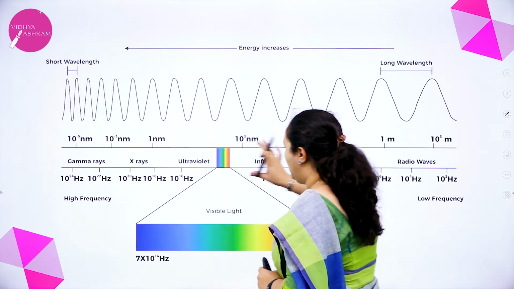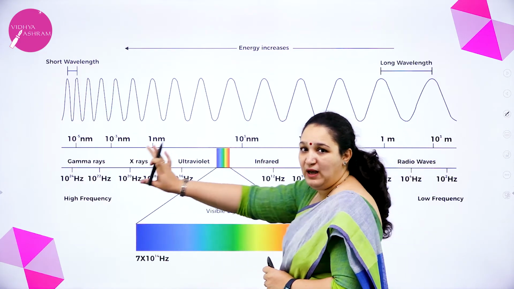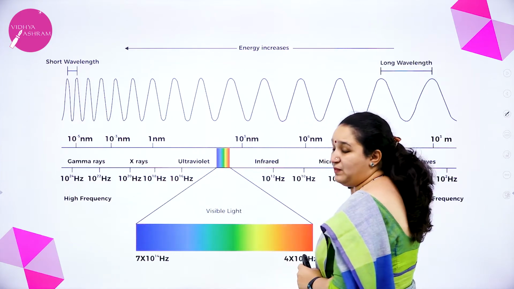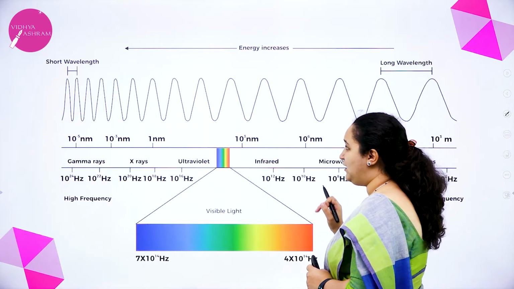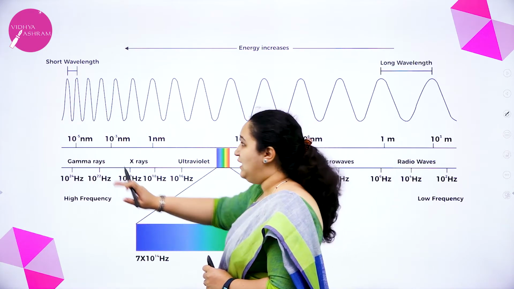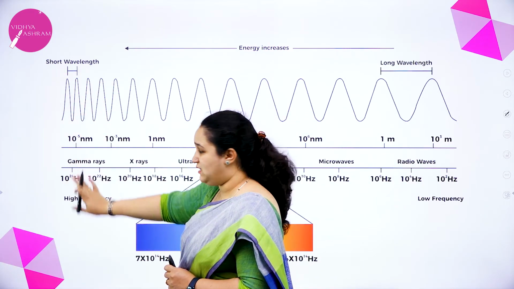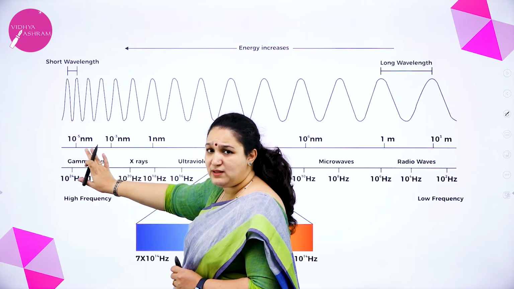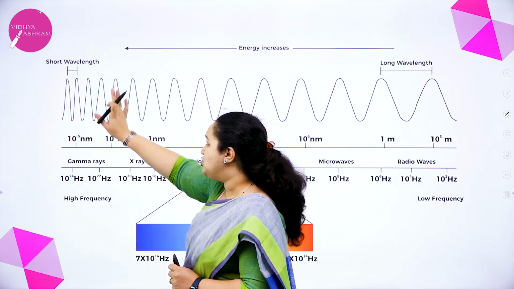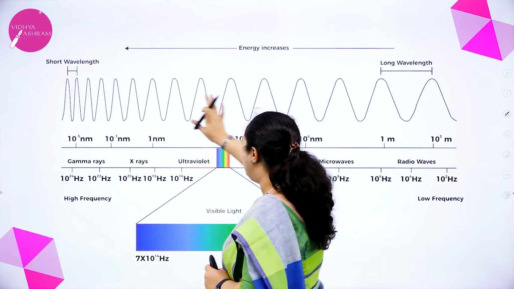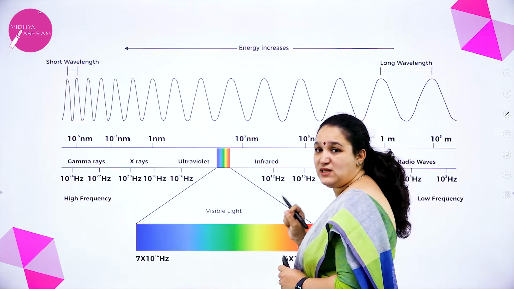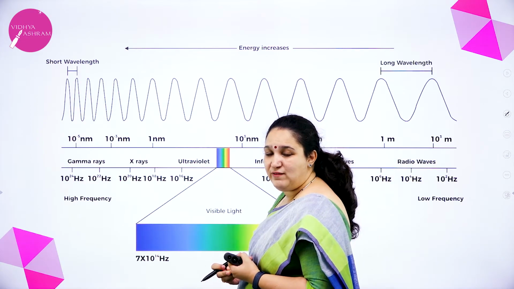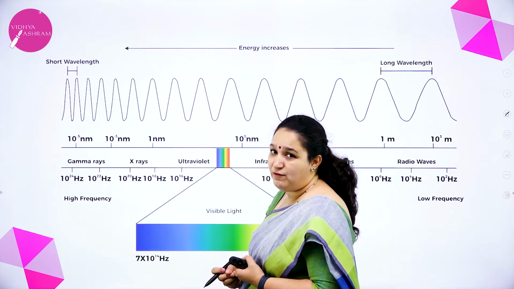From left to right the frequency is decreasing, but the wavelength is increasing. On the left the radiations have shorter wavelength. So it is in the order of increasing wavelength and decreasing frequency.